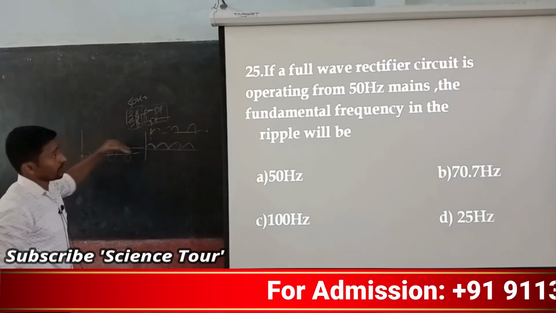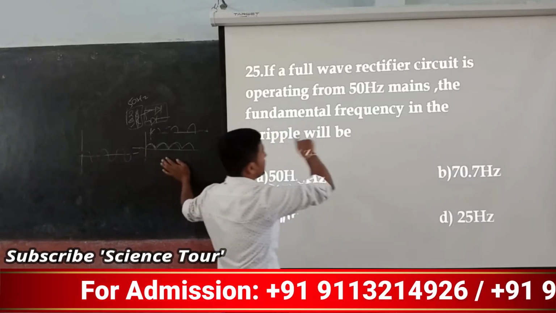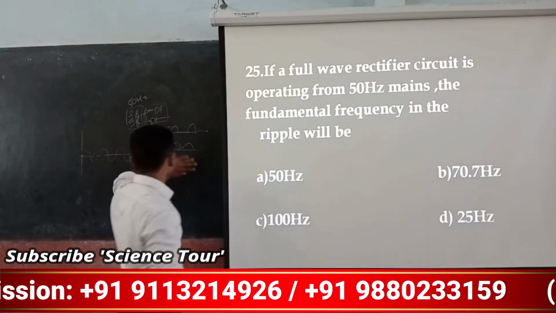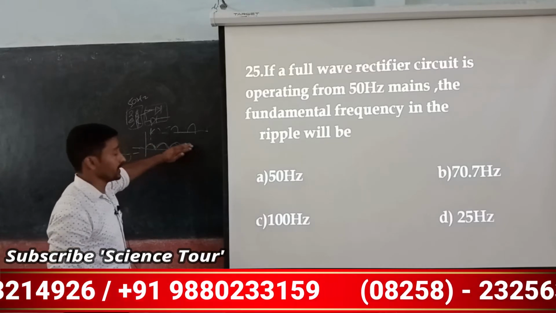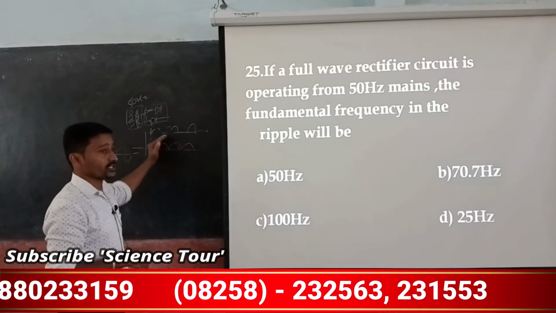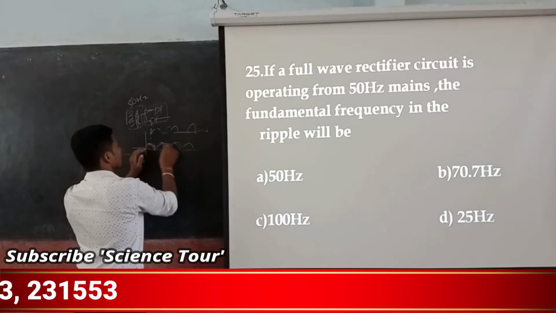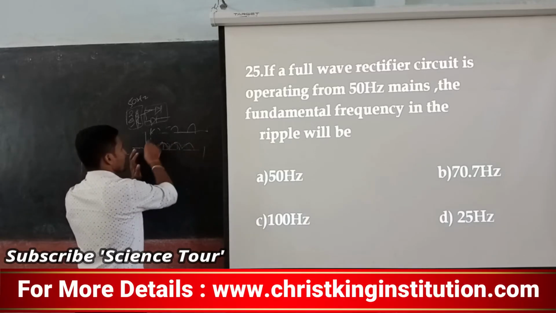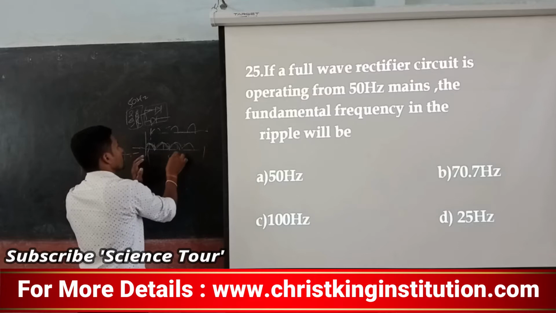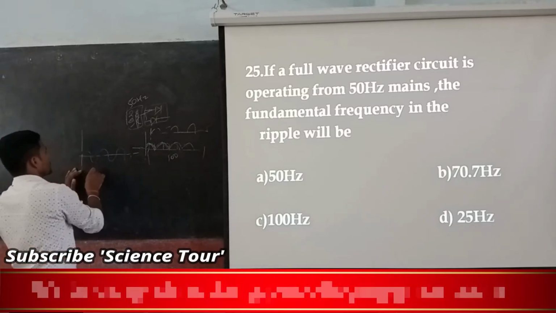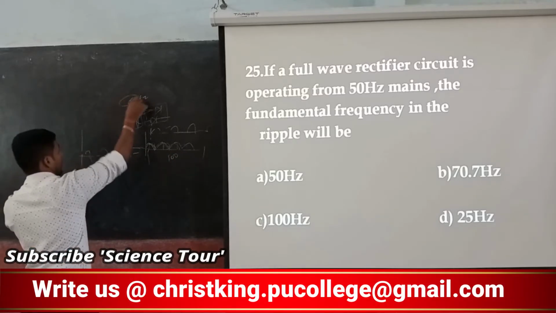But in the full wave rectifier, the fundamental frequency in the ripples, which is what the variations in the output are called, is different. Consecutive ripples are there, so you immediately get them continuously. In 1 second, 100 ripples are there. Here, in 1 second, there are only 50 ripples, that is 50 Hz.